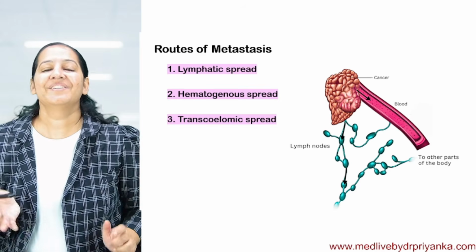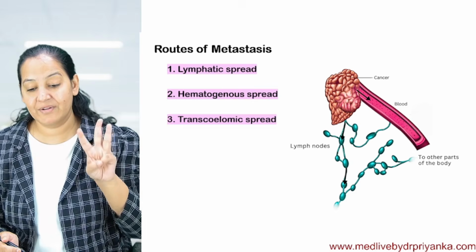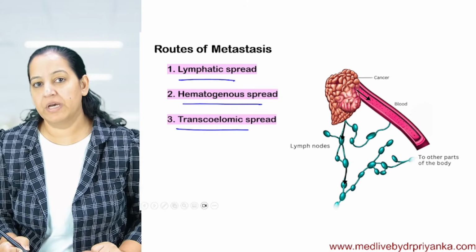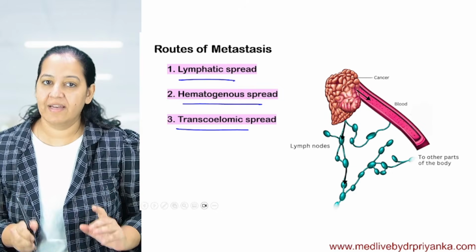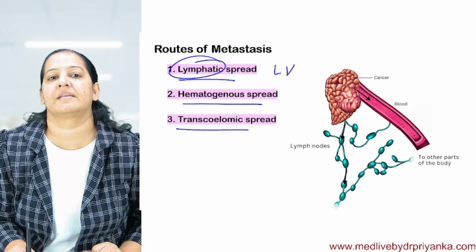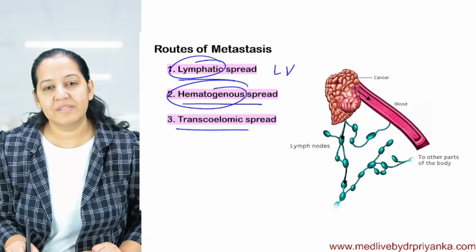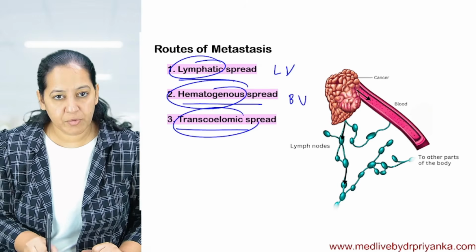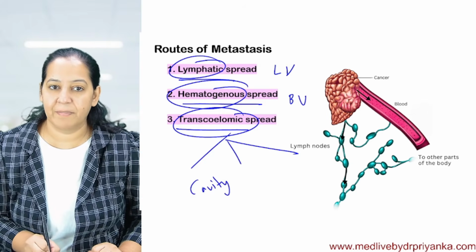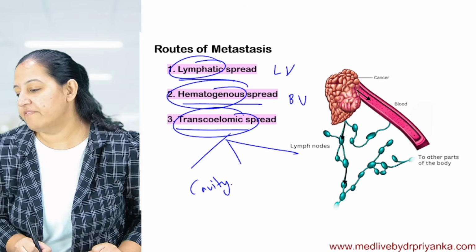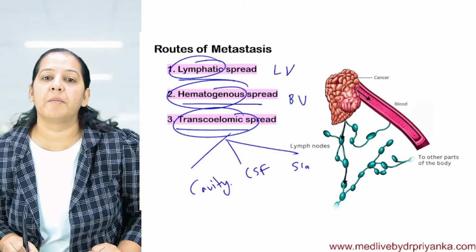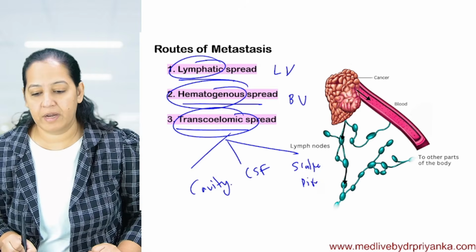Come back. What are the 3 routes of metastasis? There are 3 routes of metastasis: lymphatic route, hematogenous route, and transcoelomic route. Here, tumor cells spread from the primary to the secondary via lymphatic vessels. Here, via blood vessels. And here, via 3 routes: either via cavity, the best example being Krukenberg tumor, or via CSF, or via surgeon's scalpel, direct implantation, lower lip, upper lip.